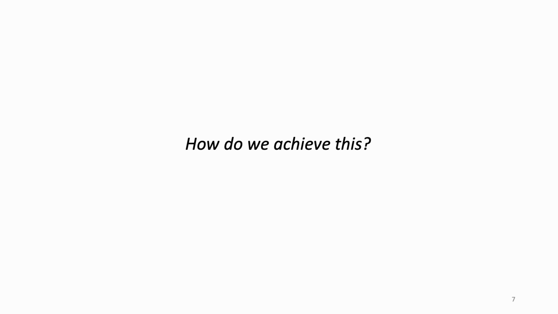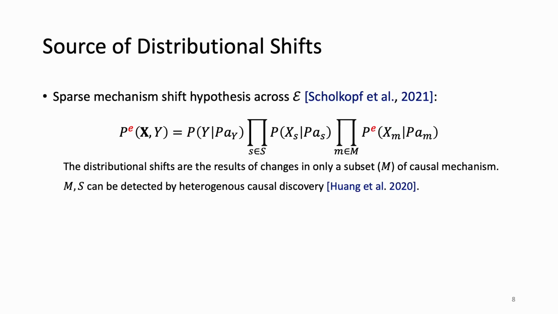How do we achieve this? Our analysis starts from the sourcing of distributional shifts. We adopt the sparse mechanism shift hypothesis, which states that distributional shifts are the results of changes in only a subset of causal mechanisms. We call this subset with the changed mechanism the mutable set, and that with the unchanged mechanism the stable set.